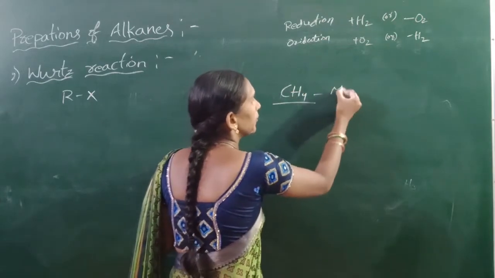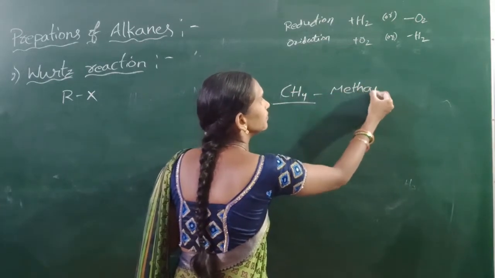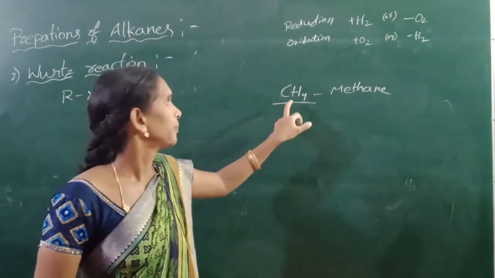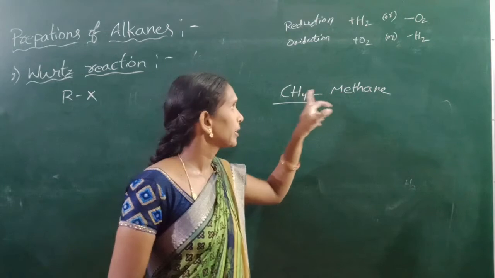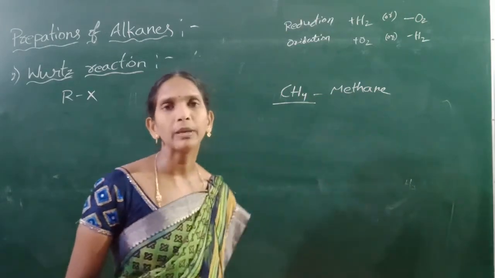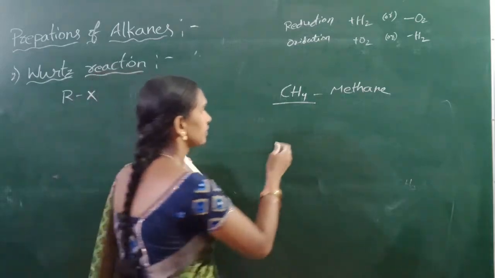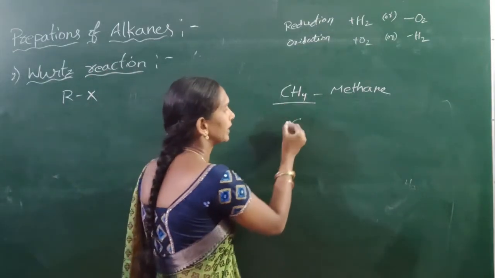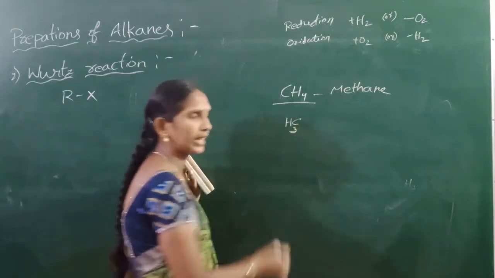This is methane. Carbon atom is attached with four hydrogen atoms. So one carbon is present, so meth, single bonds are present, so ane: methane. Next, I can remove one hydrogen from this methane, that is CH3.